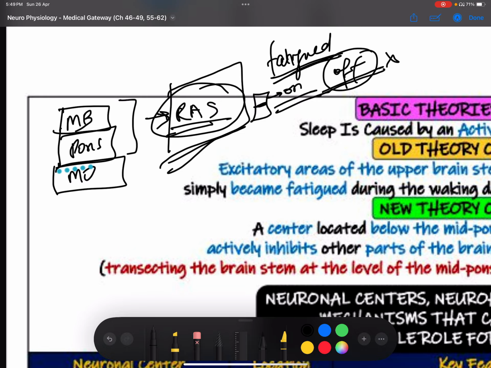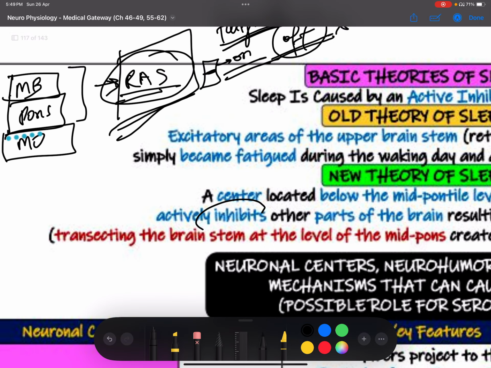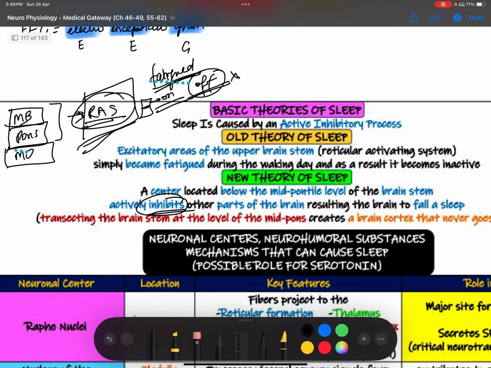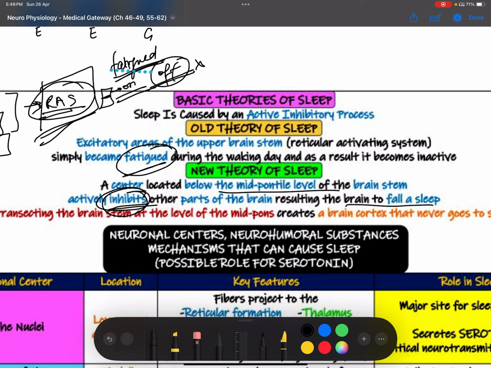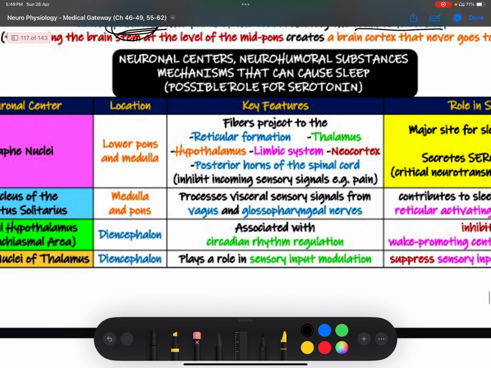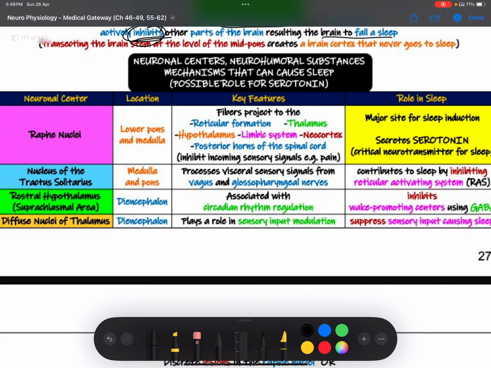the brain actively secretes inhibitory factors. Those inhibitory factors are going to cause the inhibition of the wakefulness centers, and they're going to cause a person to fall asleep. So a center located below the mid-pontile level of the brainstem actively inhibits other parts of the brain, causing the brain to fall asleep. The old theory was based around the RAS getting fatigued. The new theory says that the brain actively inhibits some parts of the brain and causes the person to fall asleep. Now, there are also some neuronal centers, neurohumoral substances, and mechanisms that cause sleep.